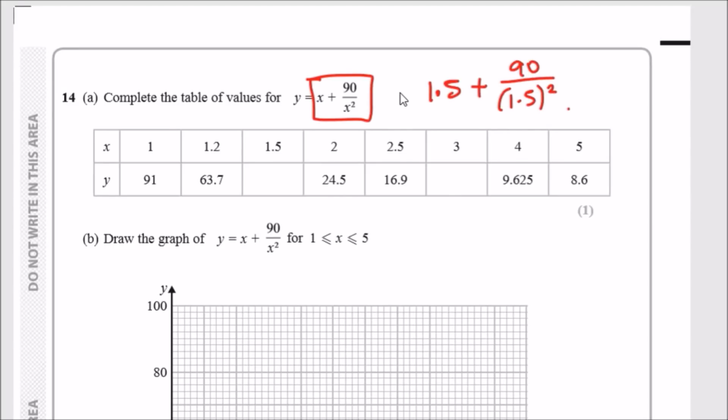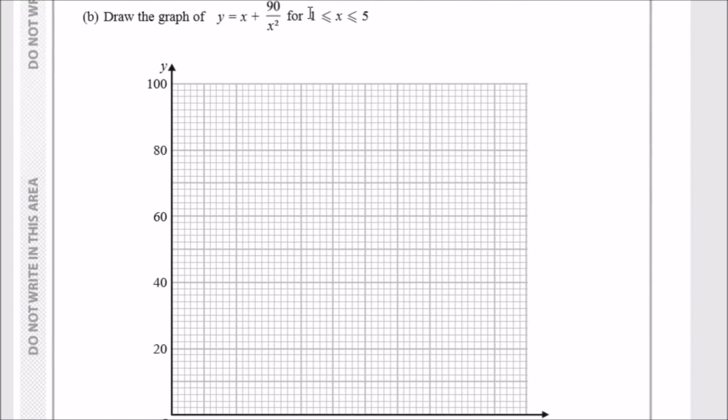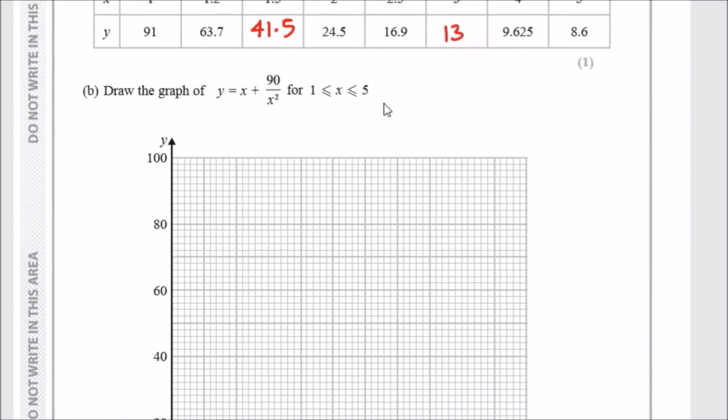So let's just do it like that, just to be on the safe side. So 1.5 plus 90 over 1.5 squared. And I got 41.5. So let's keep it to one decimal place, to standard numbers. Avoid doing fractions, yeah? Next one, do the same thing but with 3. So it'd be 3 plus 90 over 3 squared, and 33. Easy.